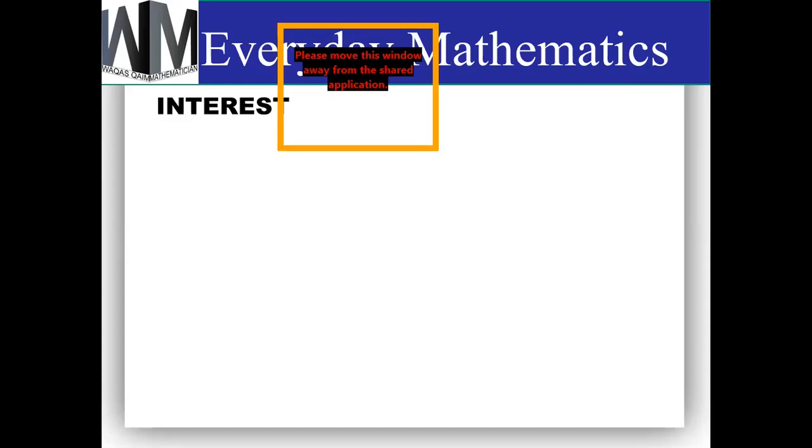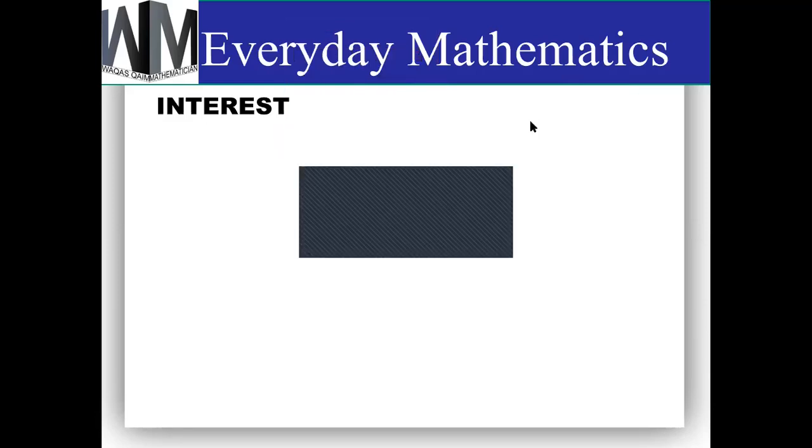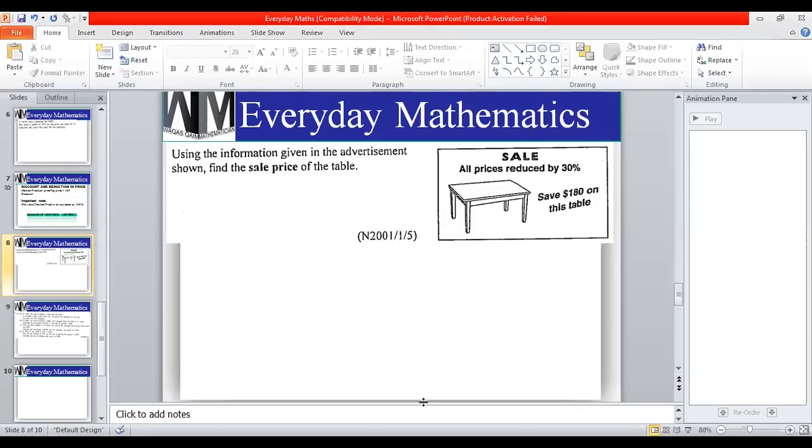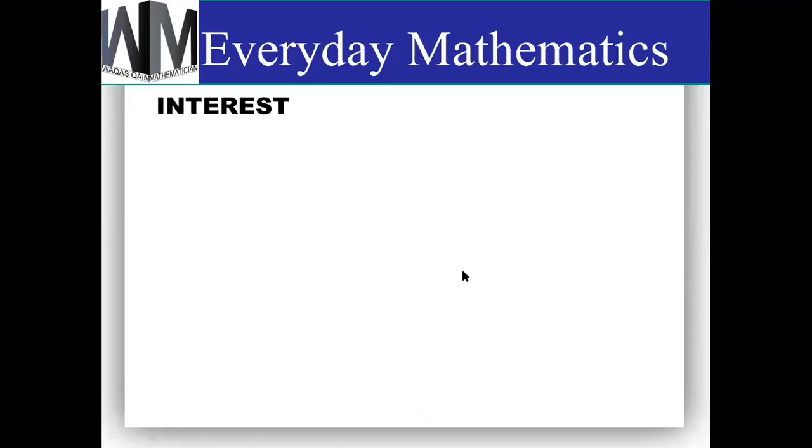Okay, so we were talking about interest. Interest is the extra amount a person pays when he borrows some amount or something. For example, if we are taking a loan of $100 from the bank, in return we will not pay $100, we must pay some extra amount. That extra amount will be called interest.